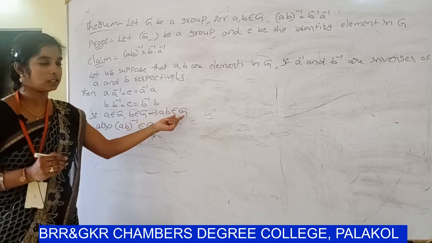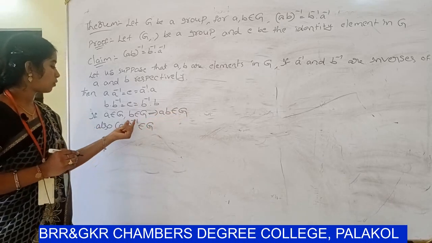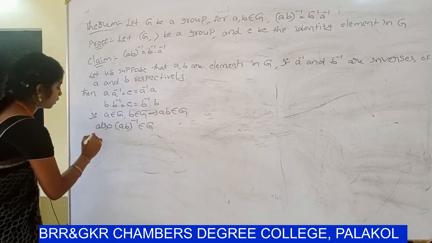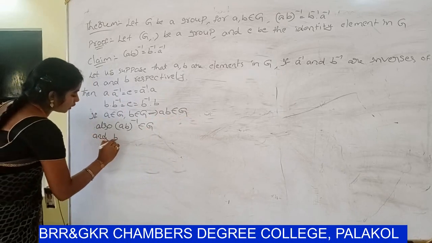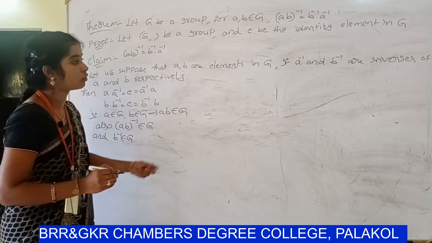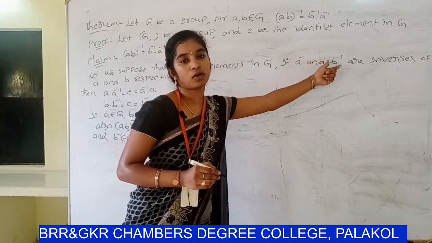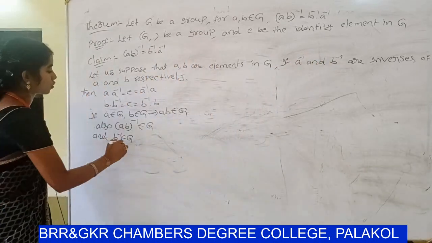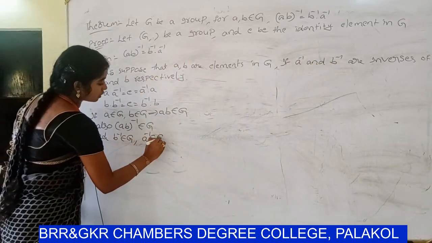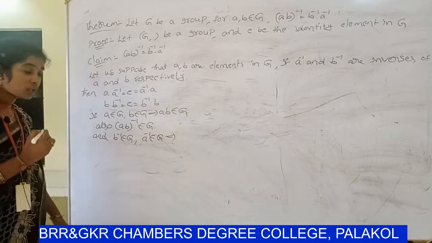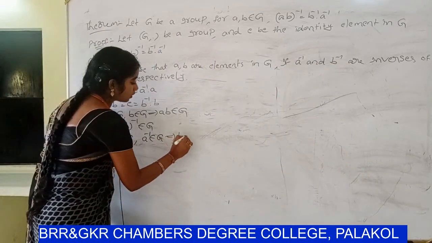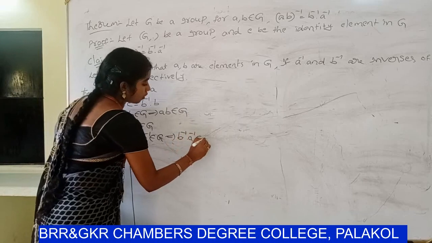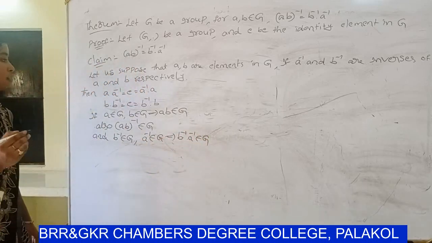So AB belongs to Z, the inverse property exists, so (AB) whole inverse belongs to Z. So B inverse belongs to Z, A inverse belongs to Z. So apply the closure law. B inverse dot A inverse belongs to Z.